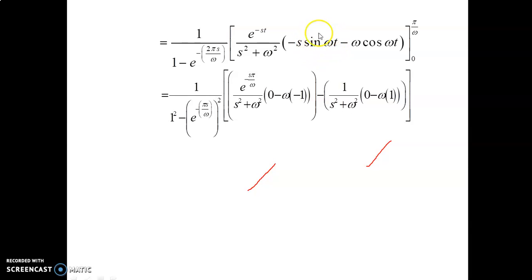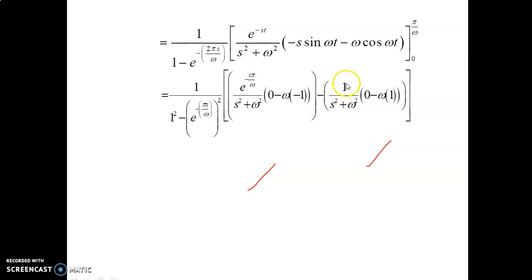Sin pi value is 0. So these values are 0 minus omega into cos omega into pi by omega. Omega are cancelled. We get cos pi. Cos pi value is minus 1. So minus omega into minus 1. Upper limits are completed. Next we want to apply the lower limit.